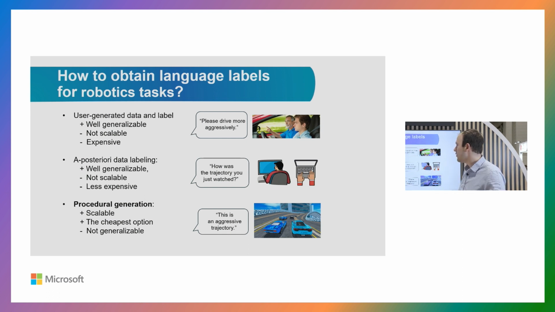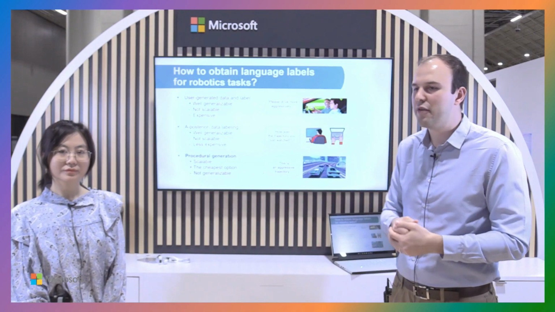A second strategy we can also use is a posteriori labeling, where for example, if you just have a bunch of videos that were downloaded from the web or scraped from the web, you can ask users to label those videos afterwards, after they were collected. And this method is slightly more scalable in the sense of you don't need to run large-scale user studies, but still you need a proportional number of users to label the data a posteriori.